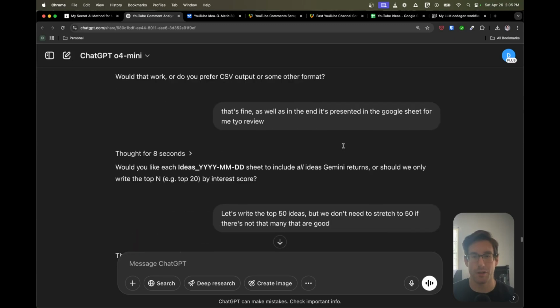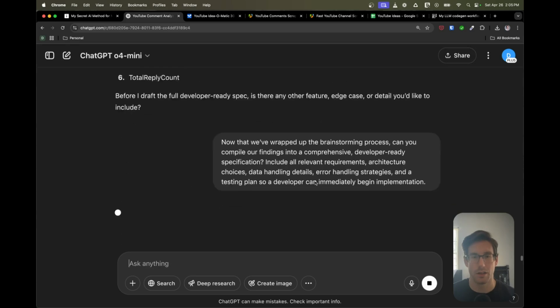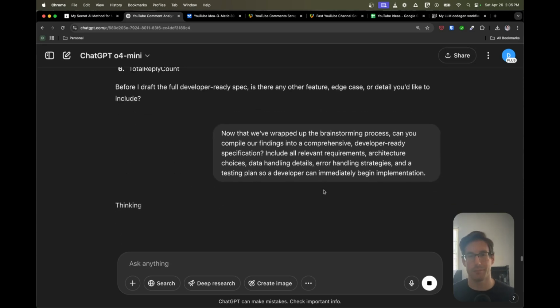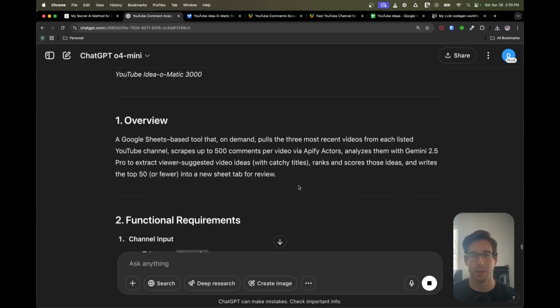So after we've run through all of this, we then come to the end, which should pop up in a second. For some reason, when you refer back to older chats that have really long outputs, they cache it or they shorten it. So you have to pull it back out. All right, cool, here it is.